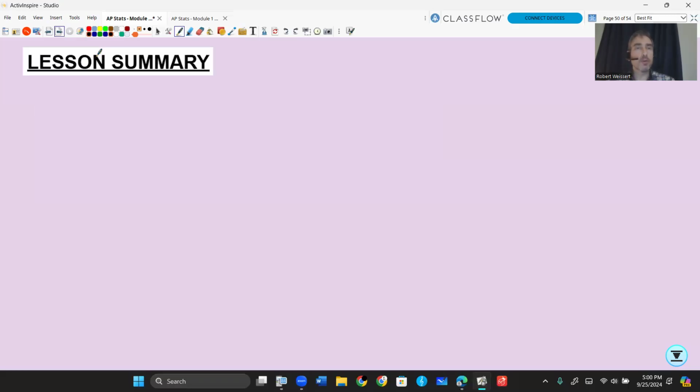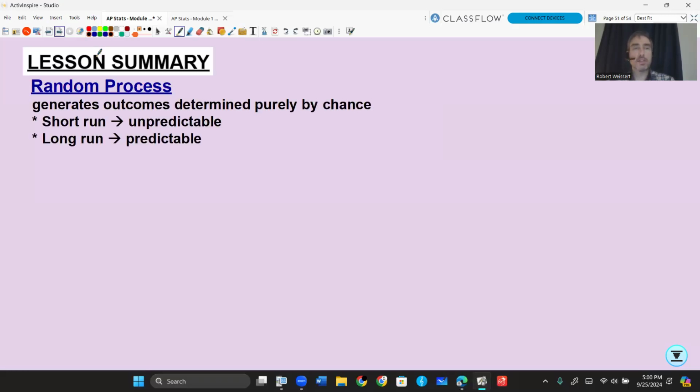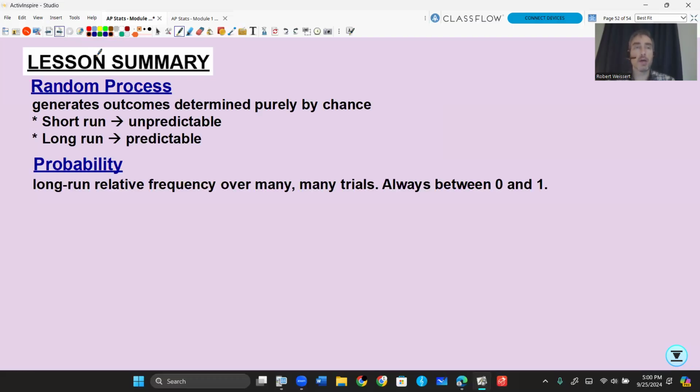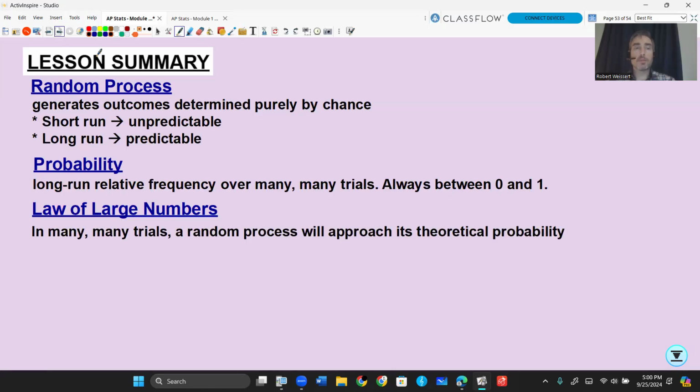So let's do a lesson summary. First, a random process generally describes outcomes determined purely by chance. In the short run, things are unpredictable, whereas in the long run, they are predictable. So we always want to do many, many trials. The probability is the relative frequency in the long run of those many trials. It's always going to be between 0 and 1, or 0% and 100%. The law of large numbers describes that long run chance. In many, many trials, a random process will approach its theoretical probability, what we think it should be.